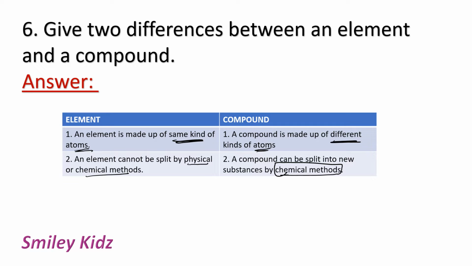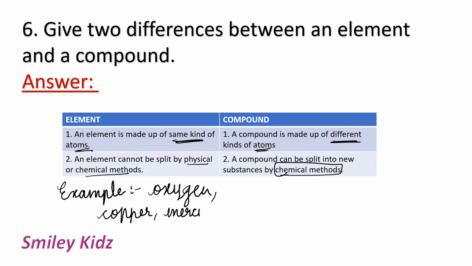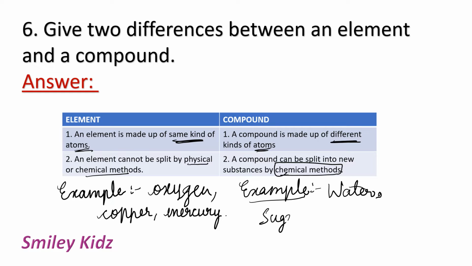Let's see examples for each. Example for element: oxygen, copper, mercury. All these are the examples of elements. Now, what about the examples of compounds? Water, sugar, salt. All these are the examples of compounds.